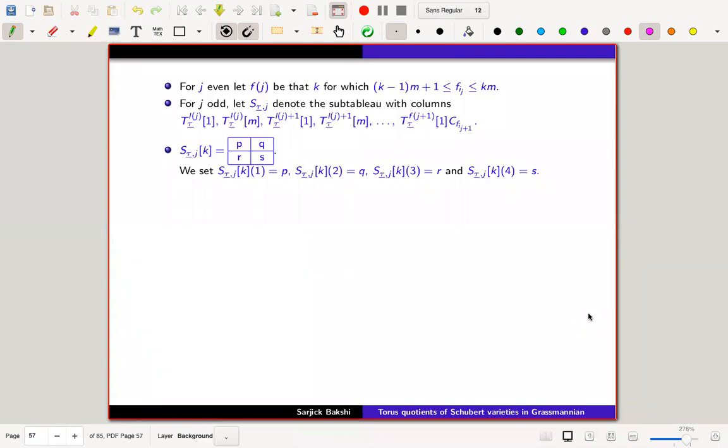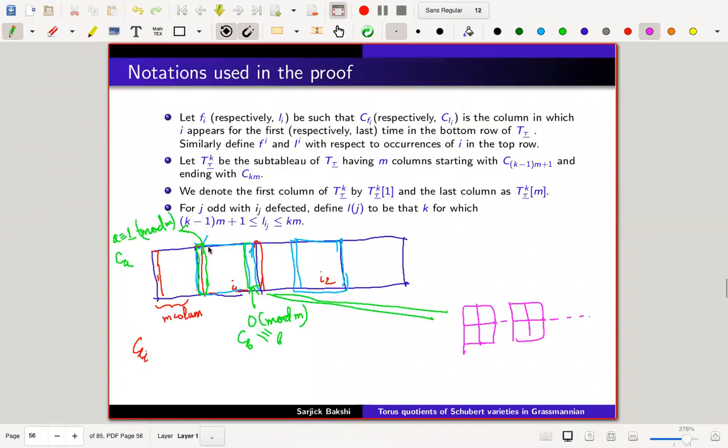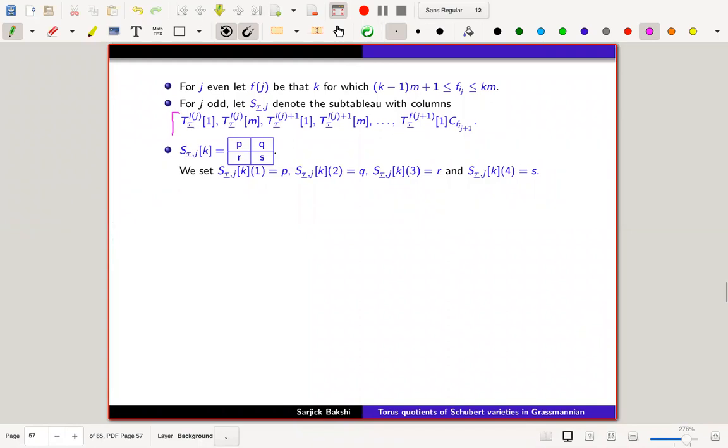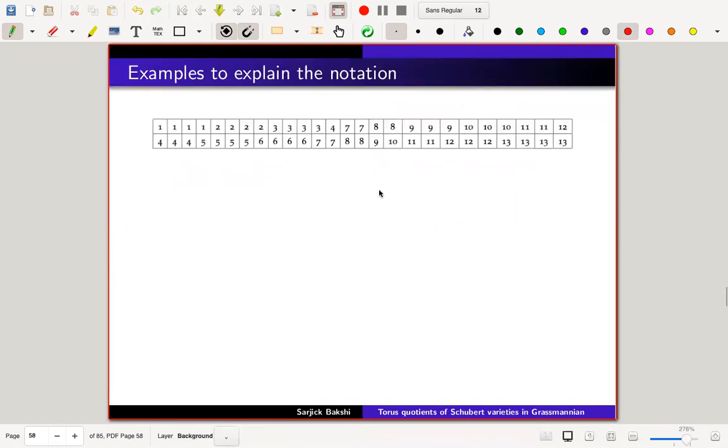Okay, so this tau L, L tau Lj1 is this place and this box. So we have taken the whole subtableau here and we run through it. So maybe just a slightly non-trivial example here to start with. Just quickly we see what the defected integers are.